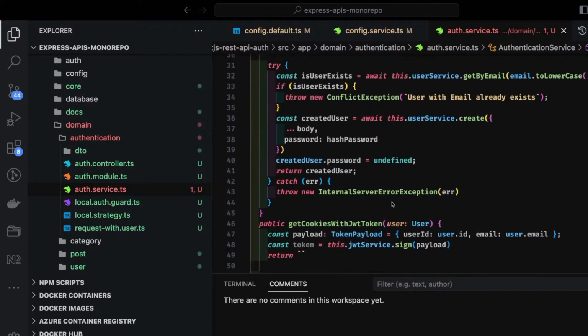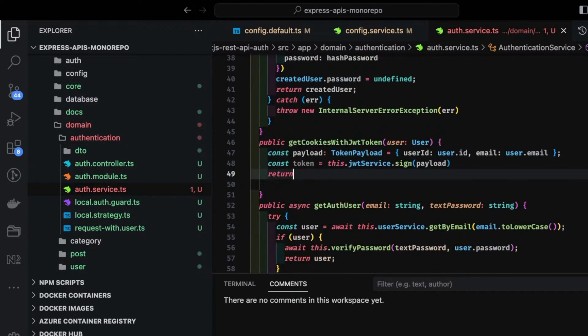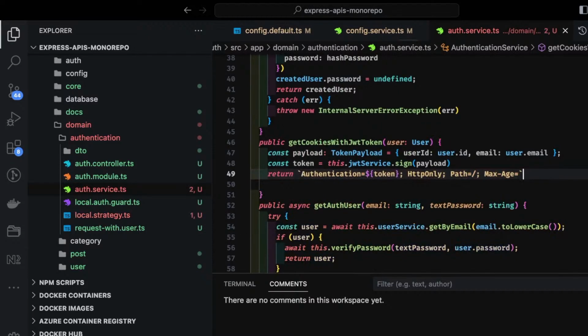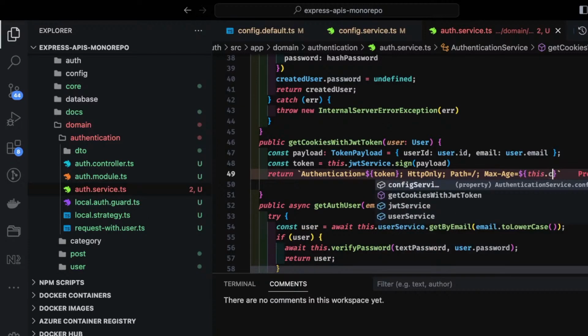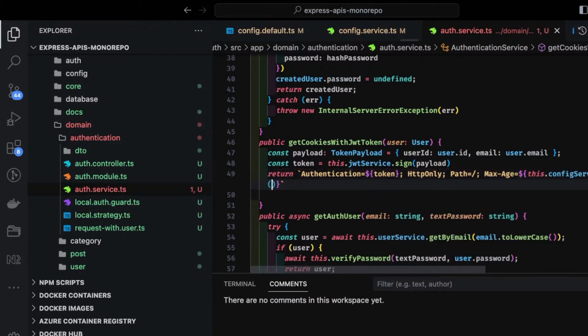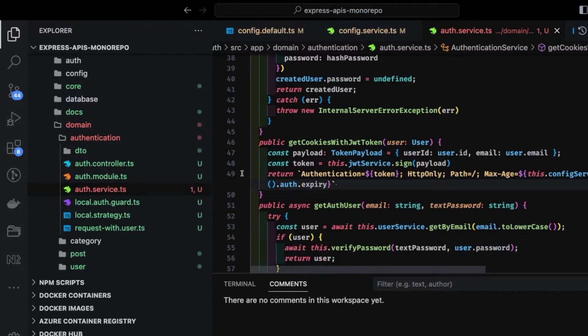Once you receive the token, you can simply return authentication equal to the token which we have received, and then here we need to get the maximum expiry of the cookie, that we can get using this dot config service dot get dot auth dot expiry. That's it.